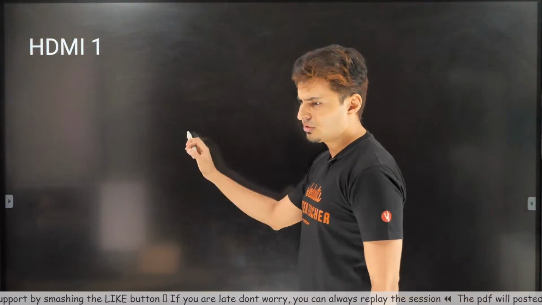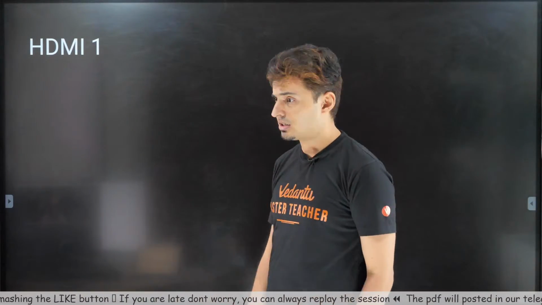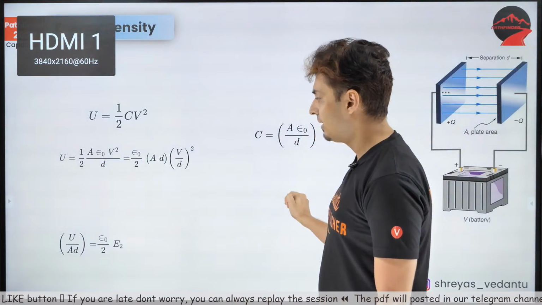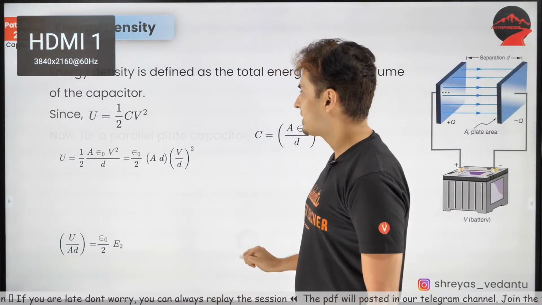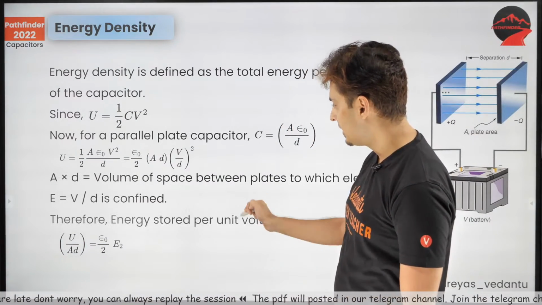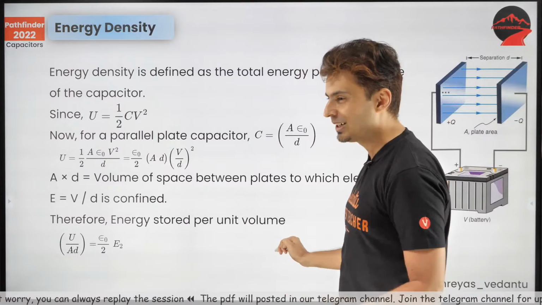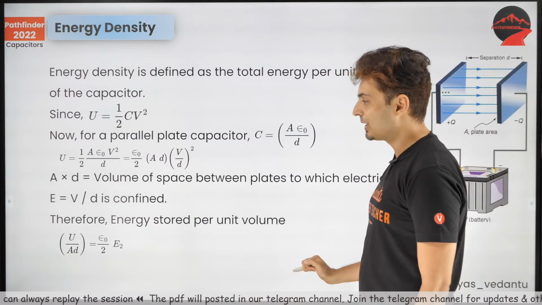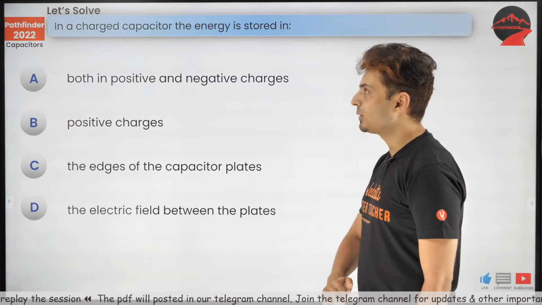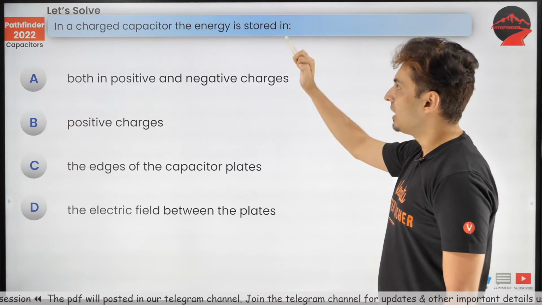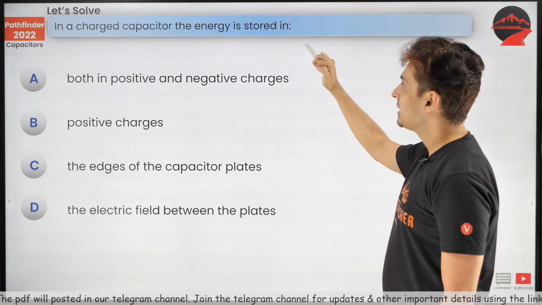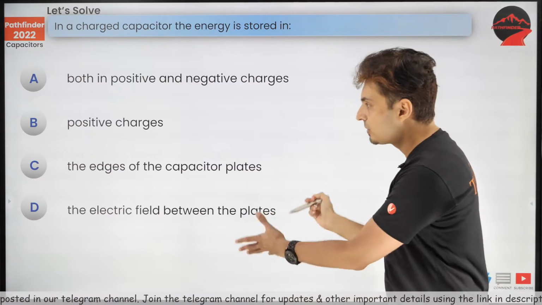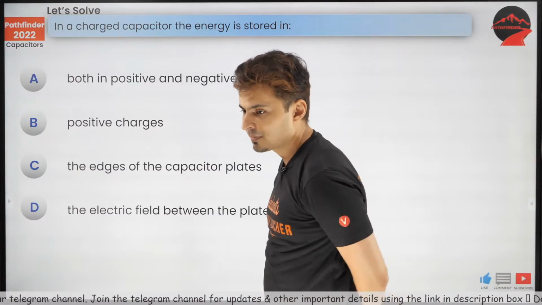By the way, this derivation is also provided in the PDF. Don't worry about it. Okay, yeah, there you go. That's the derivation. So all of this will be provided to you in the Telegram group. Okay, let's see whether you can solve this question. In a charged capacitor, the energy stored is in which of the following? Only one of them is correct.